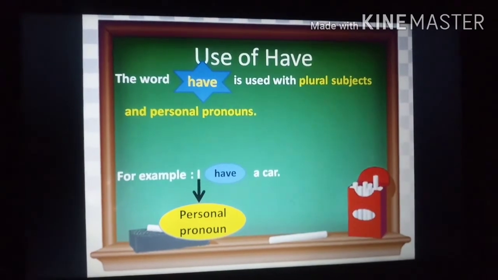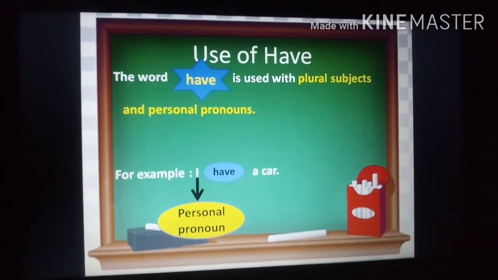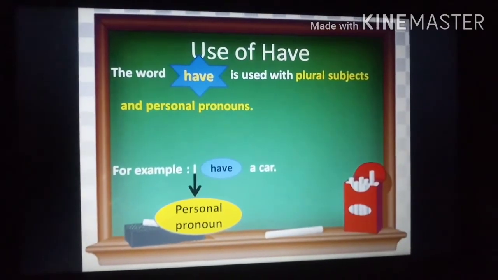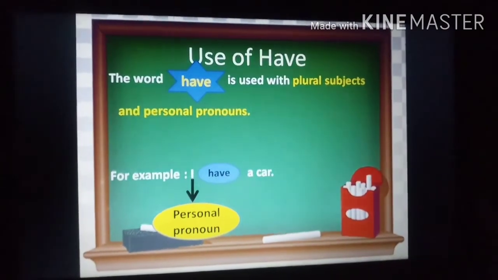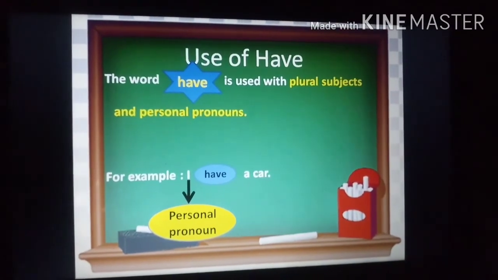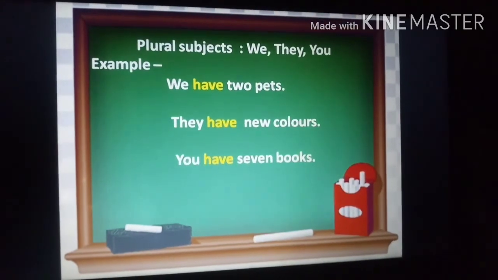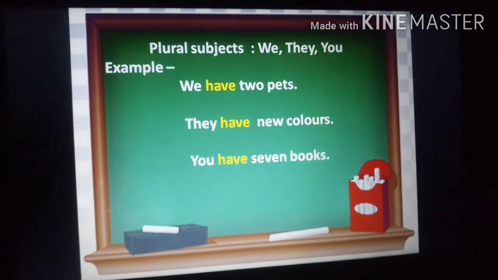Here I is a personal pronoun, meaning I can use it for myself only. Who has a car? I have a car. So have is used with this personal pronoun. Plural subjects are like we, they and you.